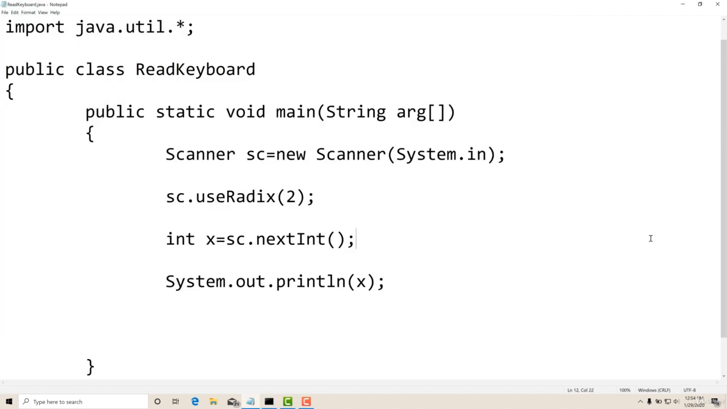So that's all. This is sufficient here to know about reading from the keyboard. So you can practice this one. After a few topics, we'll be writing Java programs and I will be giving you some exercises. So practice this one, write the program by yourself.